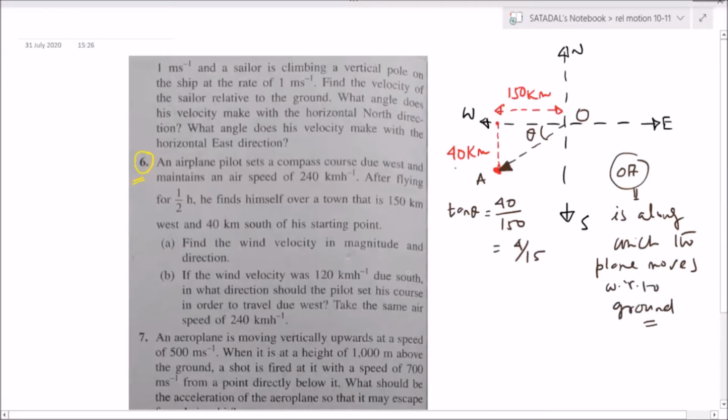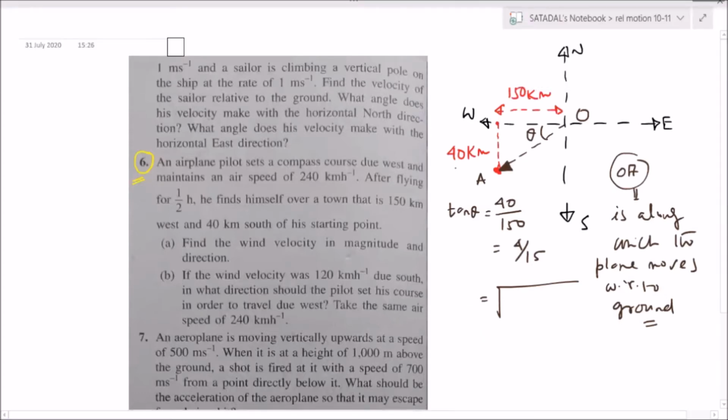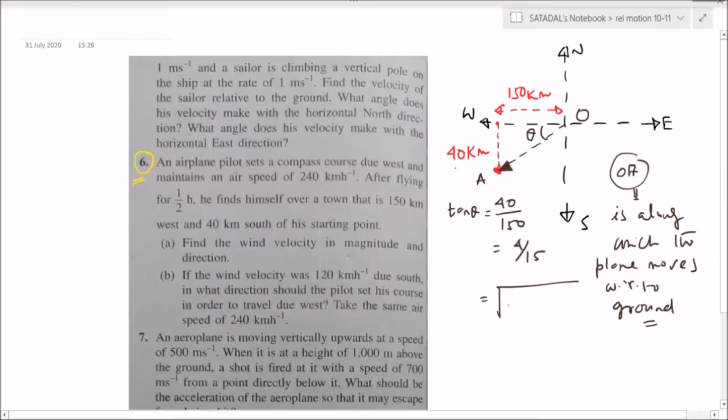Okay, so how much is AB then? Not AB, OA, sorry. No hand raising now. Everybody put down your hands. OA is root under of 40 square plus 150 square, correct? So this much is OA.